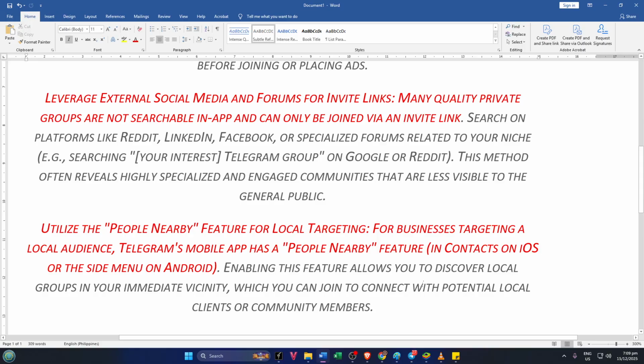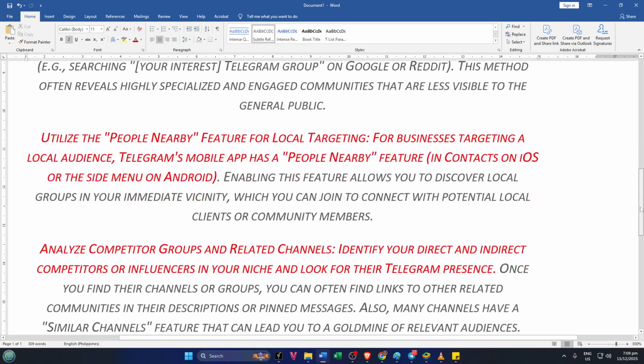If your goals involve connecting with people physically close to you, say you run a local cafe or you're looking for study sessions in your city, this feature helps you cut through the noise of global groups and go straight to real, nearby users. Lastly, a powerful strategy is to analyze your competitors or influencers in your space.